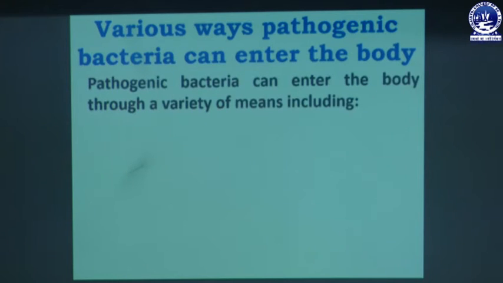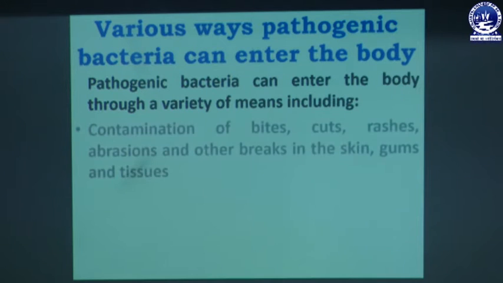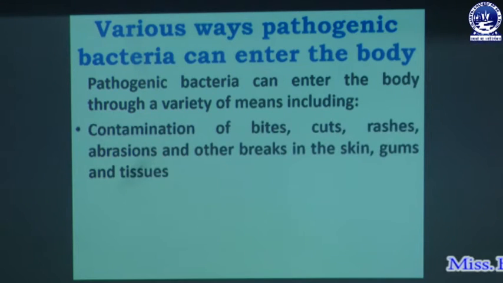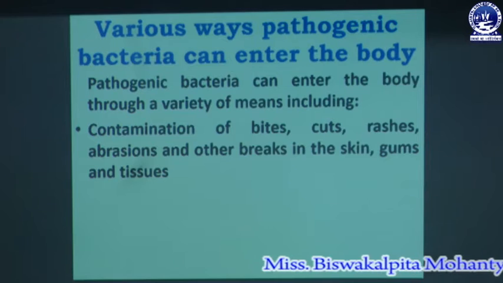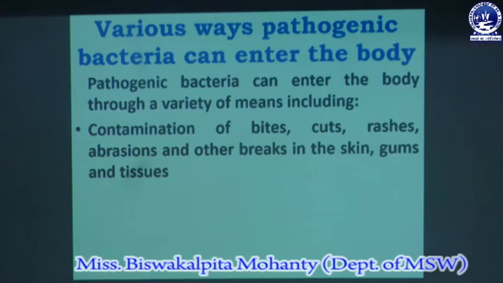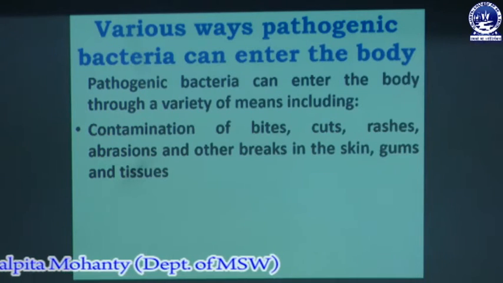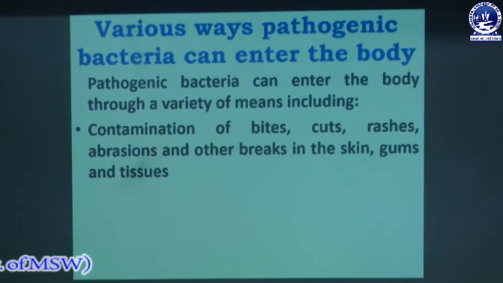Pathogenic bacteria can enter the body through a variety of means, which include contamination of wounds, cuts, rashes, abrasions and other breaks in the skin, gums and tissues. The bacteria can contaminate through bites, through cuts or rashes and other breaks in the skin.